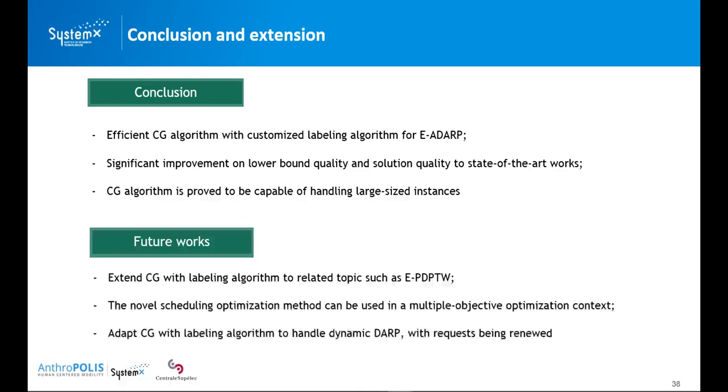And the future work will consist, first, of extending our labeling column generation to related topics such as the electric pickup and delivery problem with time windows. And also another direction is to consider multi-objective optimization. And another interesting direction: maybe we can consider a dynamic version of the DARP, because we are now tackling the static one, and we can consider handling the dynamic one where requests can be added or renewed. So here is the reference.